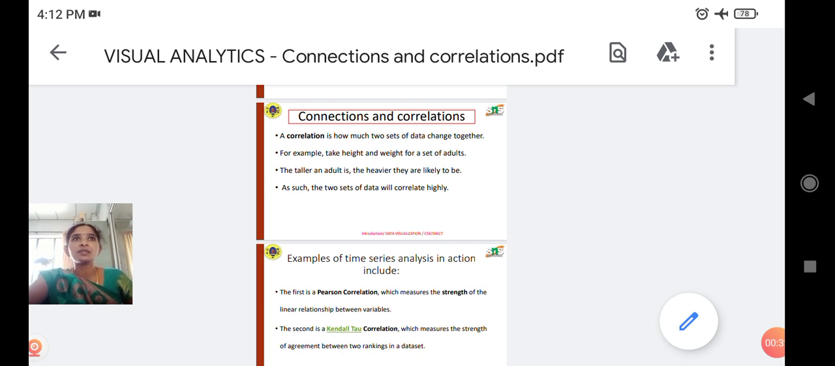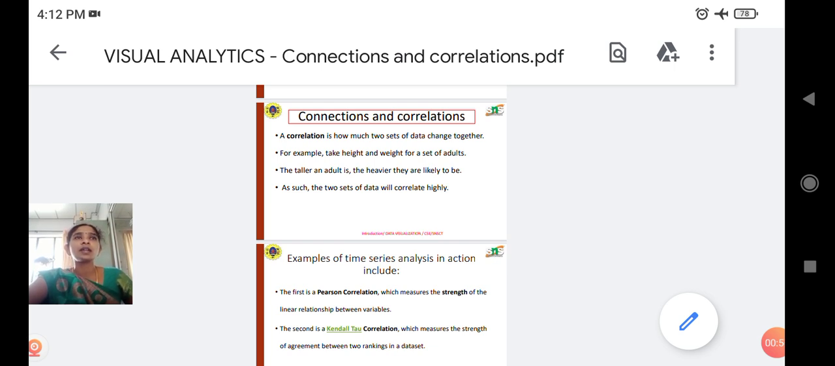Some differences between correlation and connection: correlation does not mean connection. In statistics, correlation means that one variable changes in the same pattern as another. That does not necessarily mean that they are connected. Sometimes it is purely chance that they seem to be following each other.